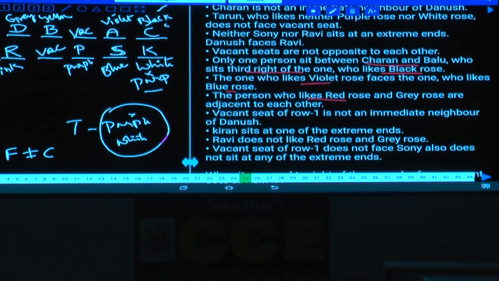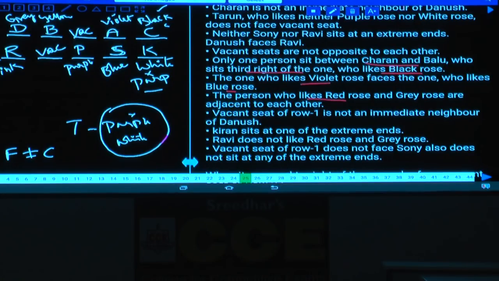Done with this? Now, 10 persons are there, 12 places, out of which 2 places are vacant. And each one of them likes a different colored rose as well. Yes, question numbers 25 to 29. Please write down this final arrangement.